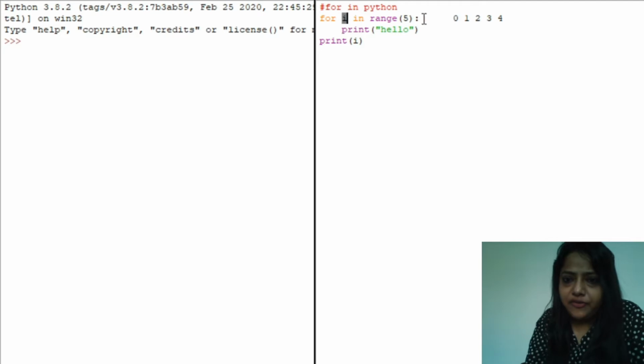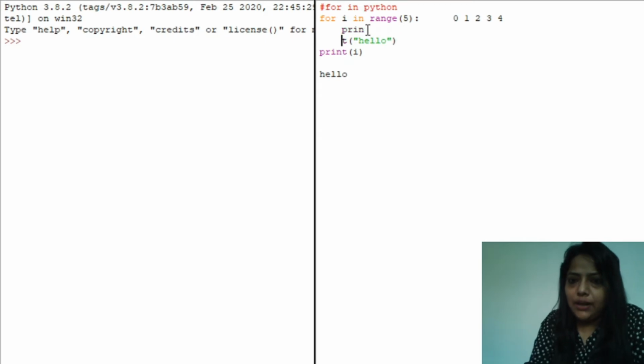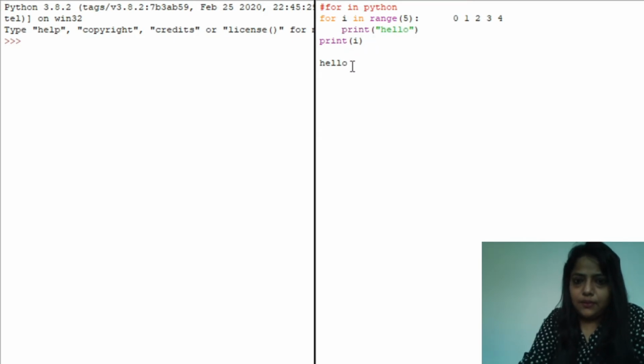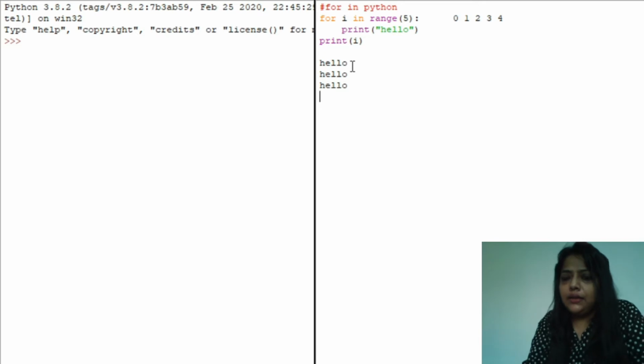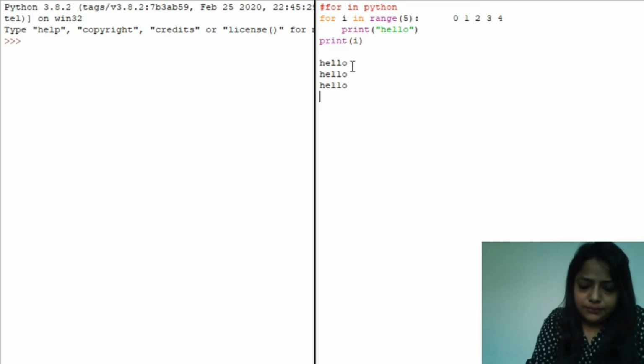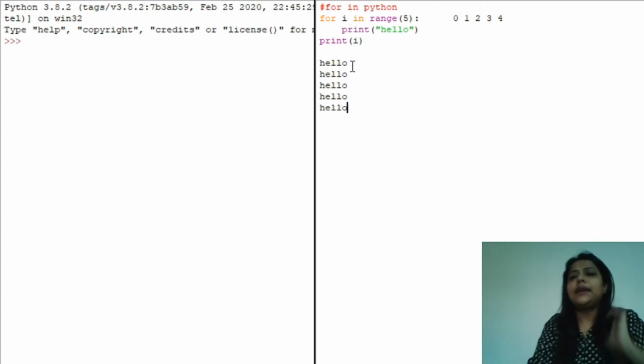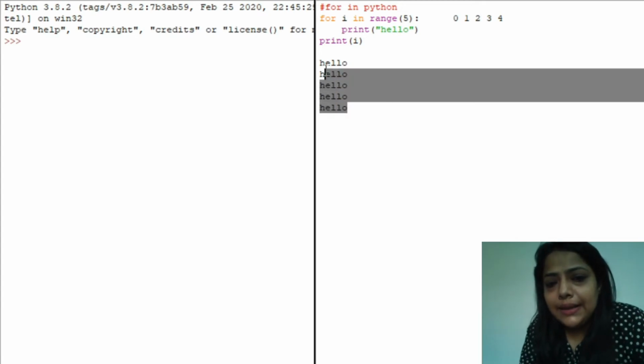So first I takes 0 value, then it prints hello, and then again I takes a value, then I value becomes 2, and it prints hello for 2, and then I value becomes 3, then I value becomes 4, and it will print hello 5 times. I missed the second one, right? So that is how it works.